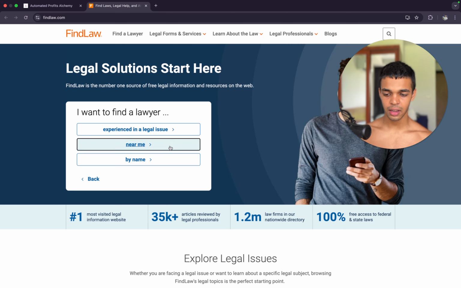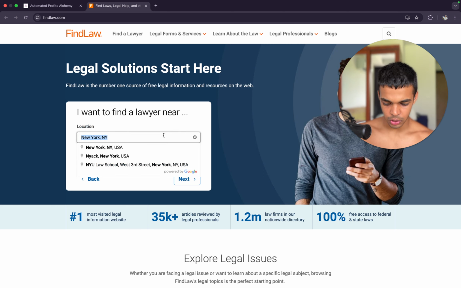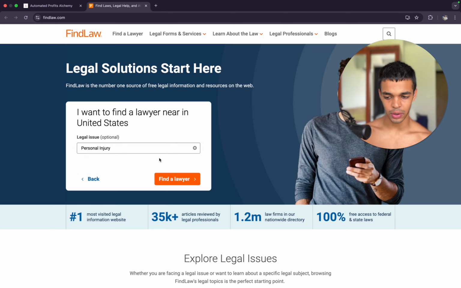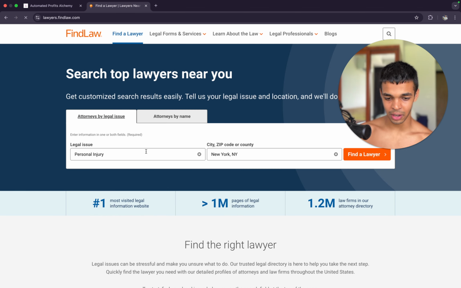After that, click on near me. Then over here you enter United States. So we want to search the entirety of the US. Over here you can just describe the type of lawyers you're looking for if you want to. I just leave it blank because I just want to see all the different lawyers available over here.